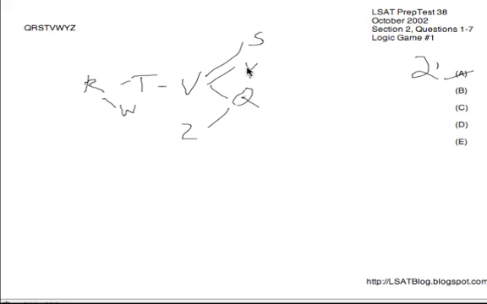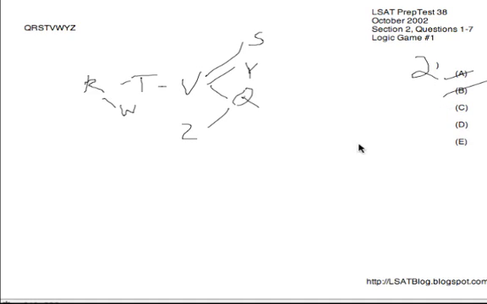Could we have R on 3? Well, R doesn't have to be first. It could be second, but the only thing that could ever go before R is Z. So for that reason, R could never be third. The latest R could ever go is second, since Z is the only thing that could go before it. For that reason, B is gone.